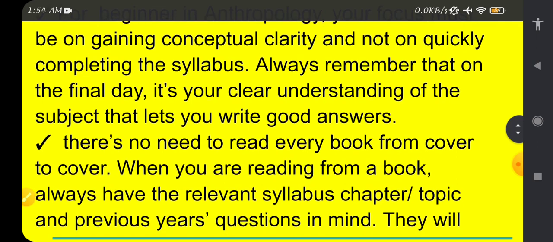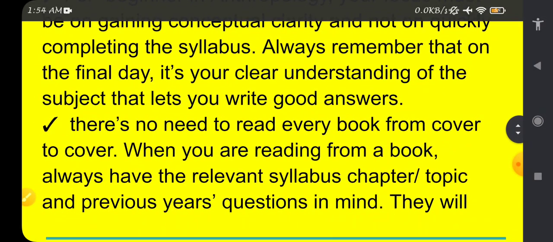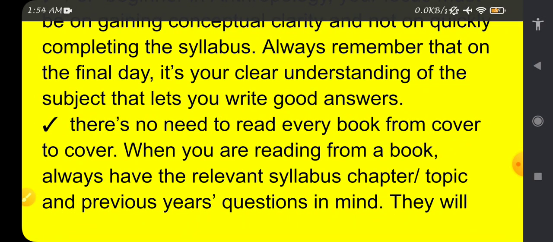Okay, secondly, there is no need to read every book from cover to cover. We are going to deal with the topic of what topics to read from which book, and which book is important, in our next video. But as of now, it is not necessary to read a book from cover to cover.